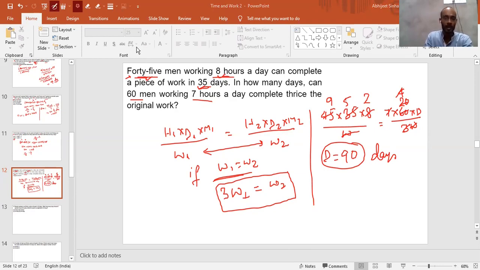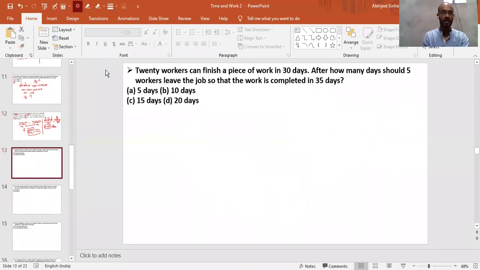Right. So if anywhere you see questions like this, that there are some certain men working for certain hours and completing a work in certain days, you can multiply all of them, and that will give you the total work. And in the next case, if the work is the same, let it be as it is. And if this is twice, thrice, or half, multiply that number in the total work and divide with whatever is given. So now we'll take similar types of questions. If you face any difficulty, I will again explain to you.